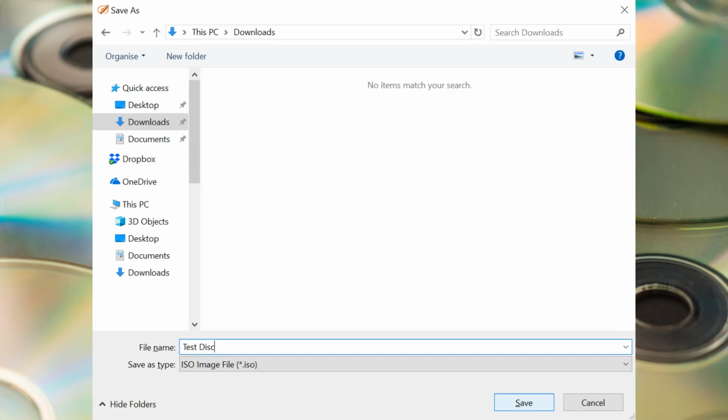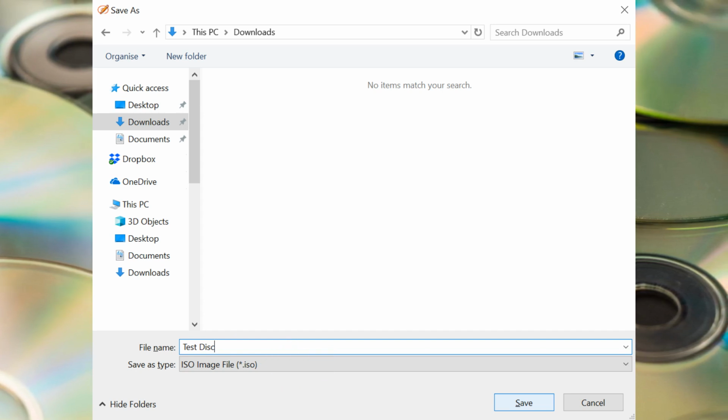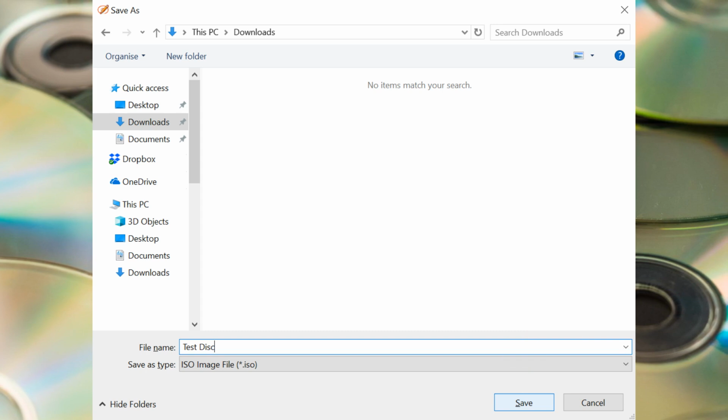We type a name, in this instance test disk, although in the real world this would be something far more descriptive, typically the title of the software. The file type ISO is applied by default, and this is a widely compatible file format handled natively by Windows. We click Save to register our preferences, although note that no file is created yet.